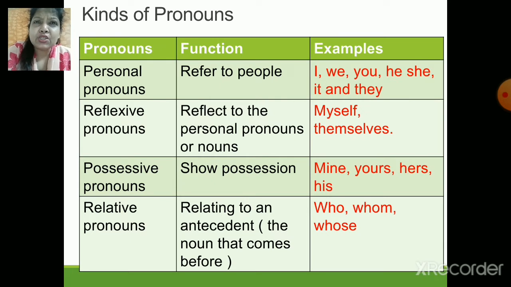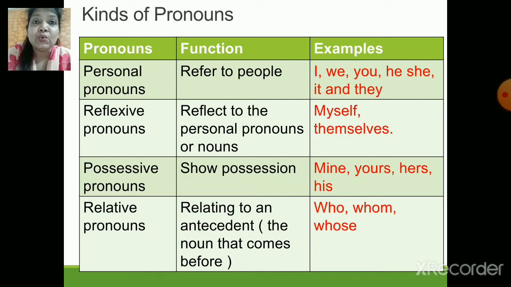For this, you have to be very smart in understanding and reading the sentence properly. When you read the sentence properly, you come across words like who, whom, whose, which. These are the words which may come after your noun, which is called the antecedent. That's right. Now we have four more kinds of pronouns.